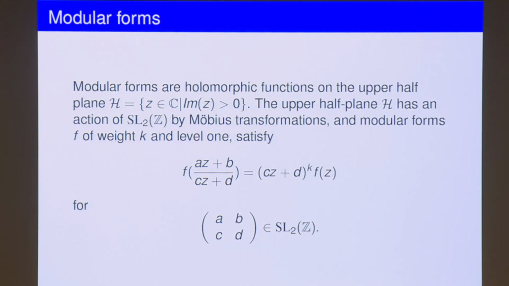We've already seen the definition of modular forms a few times today, but let me just repeat it. These are very symmetric functions on the Poincare upper half plane. This upper half plane has nice symmetries coming from the fractional linear transformations of SL2(Z), 2 by 2 matrices over Z, acting by these Mobius transformations. They have a certain symmetry property under these transformations. So these are modular forms of weight k, level 1, which is the one I'm going to concentrate on today. As I said, the theorem of Newton and Thorne is of course in much greater generality; I'm just giving you this one example.